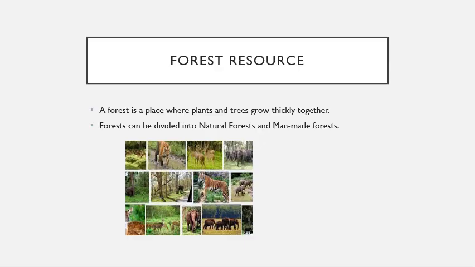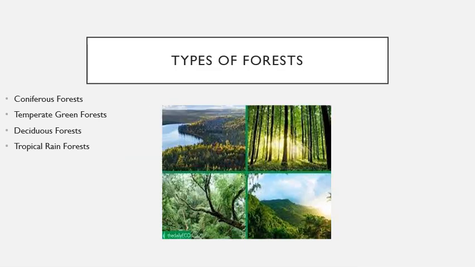Natural forests flourish without man's help. Wild animals safely live in natural forests. Man-made forests are grown deliberately by man in parks, colonies, around factories, etc. Only select trees are grown here. These plants and trees are pruned at regular intervals.